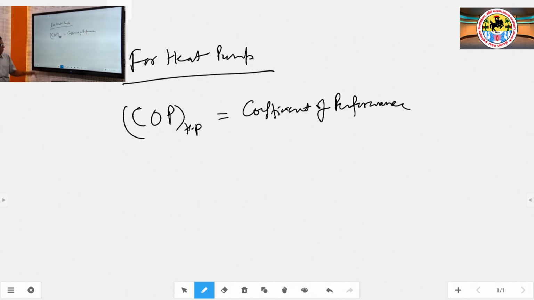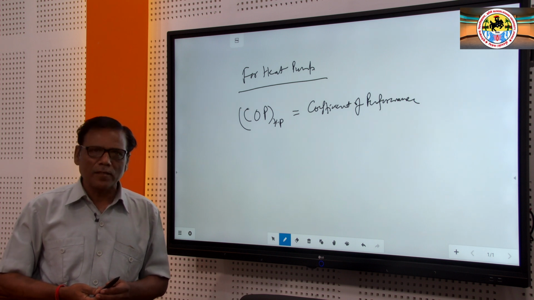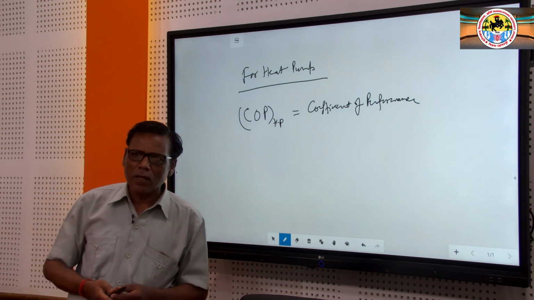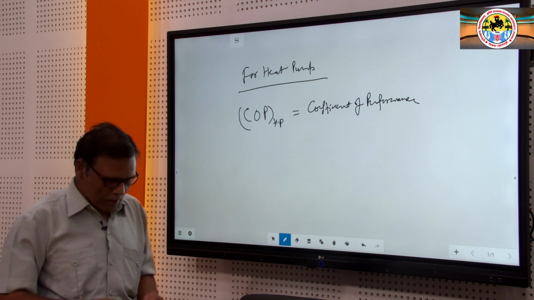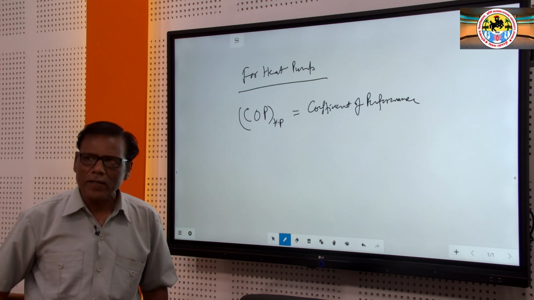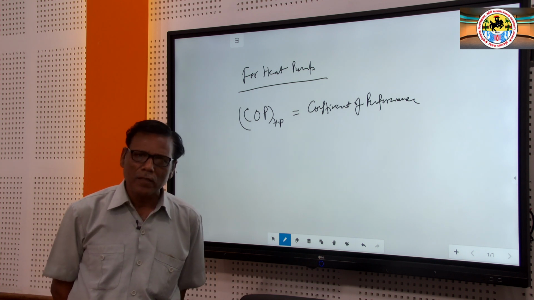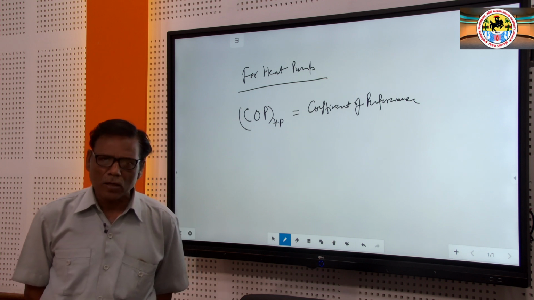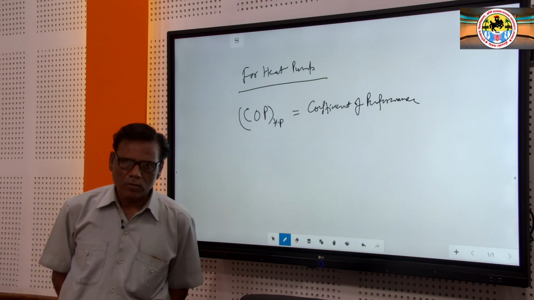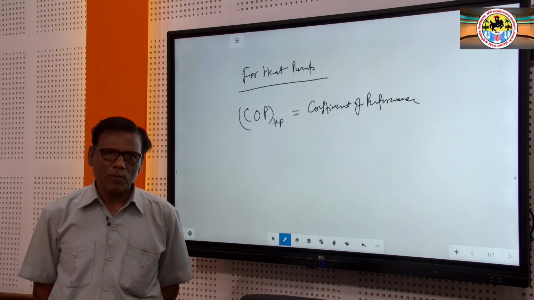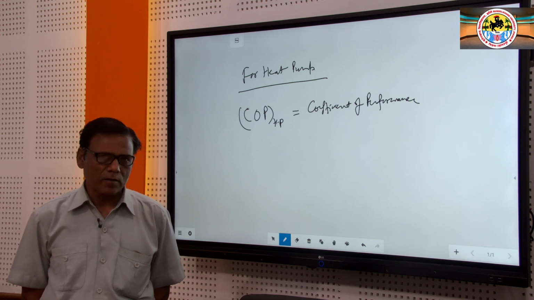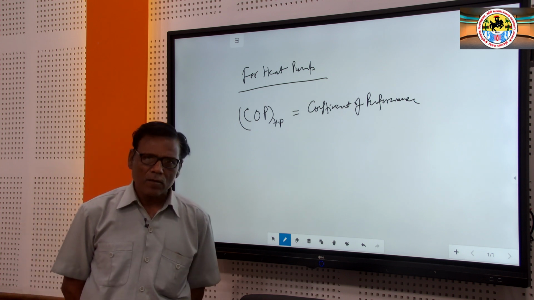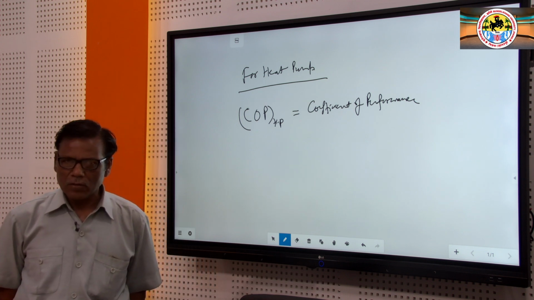Now, for this COP or for this heat pump, we can use this atmosphere. This atmosphere works sometimes as a high temperature reservoir and sometimes as the low temperature reservoir. Whenever you have to do any space heating, the atmosphere is working as the low temperature reservoir. If you want it for refrigeration purposes, then this atmosphere will work as a high temperature reservoir.